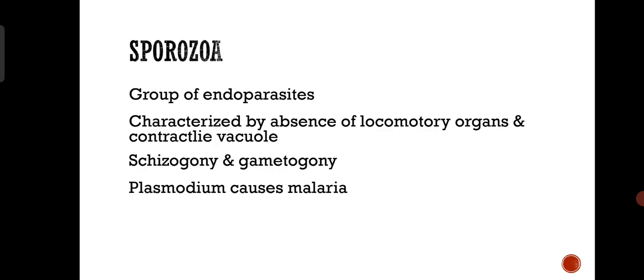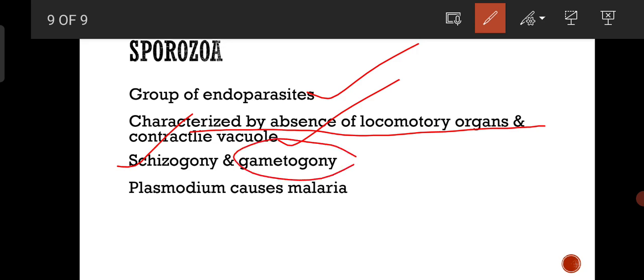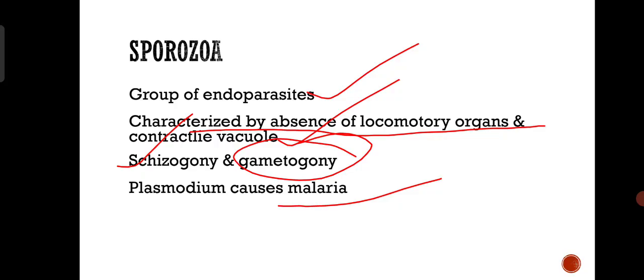And coming to the last category, namely Sporozoa. Sporozoa includes a group of endoparasites. Because of their endoparasitic nature, sporozoans are characterized by the absence of locomotory organs and contractile vacuole. And schizogony is the multiple fission exhibited by these sporozoans, and gametogony is also seen during the sexual mode of reproduction. And Plasmodium, which belongs to Sporozoa, causes malaria. So this is about the classification of Protozoa.